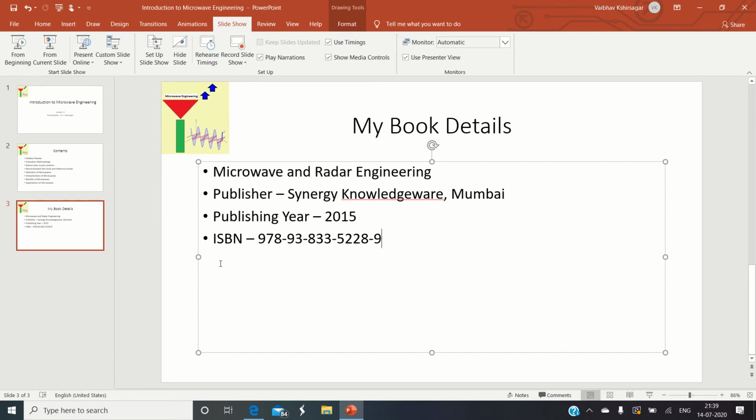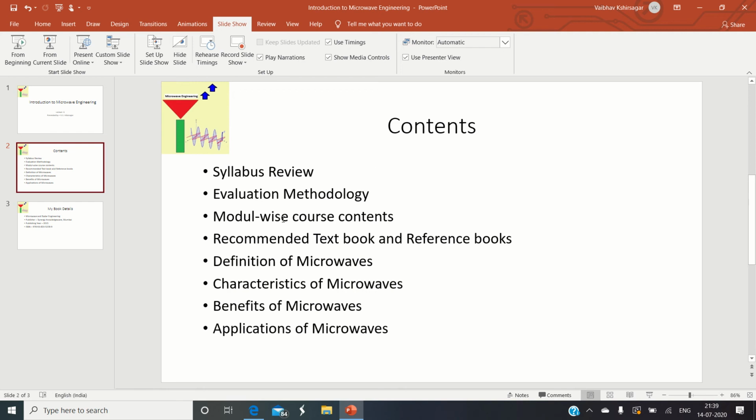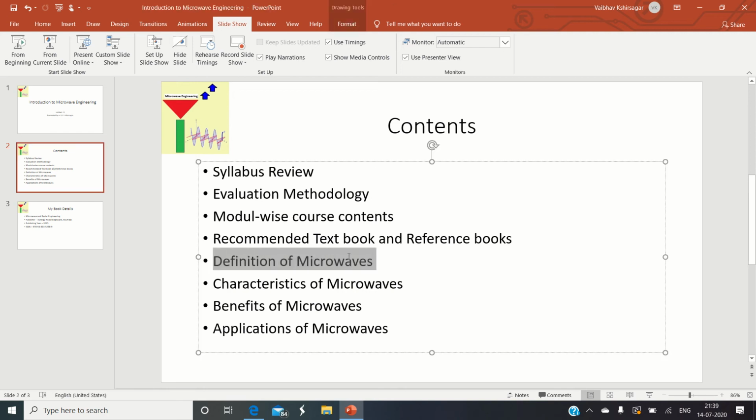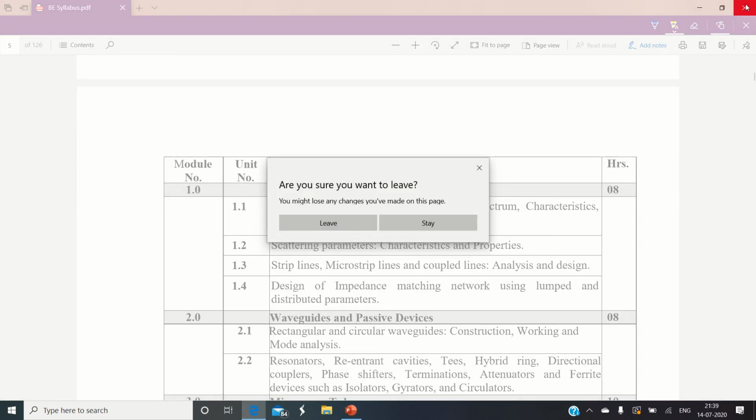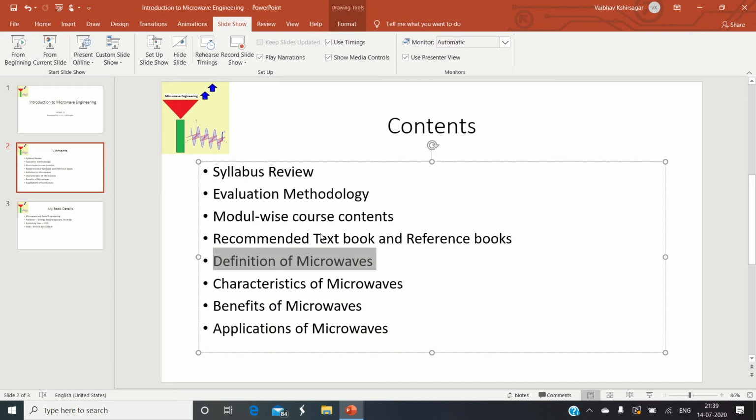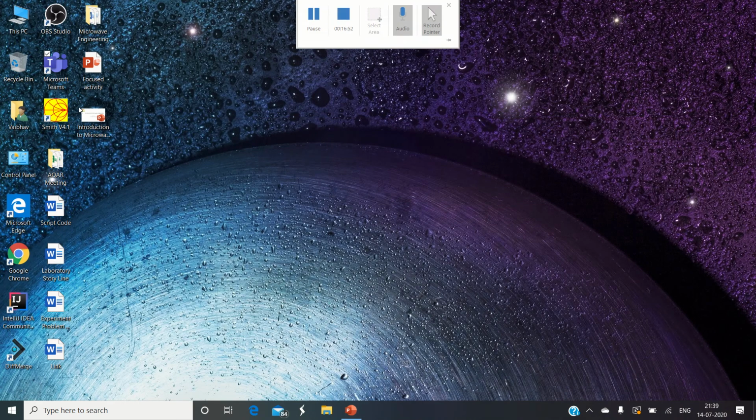Coming back, we will now directly start the first module. The book I was talking about, I will show it now. So I will open my book.